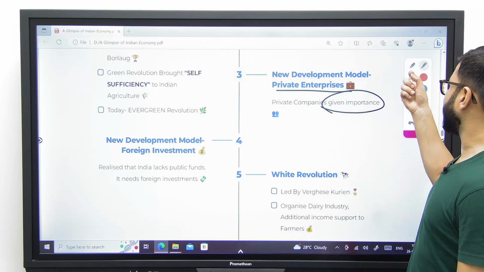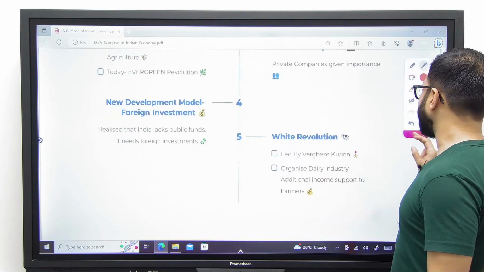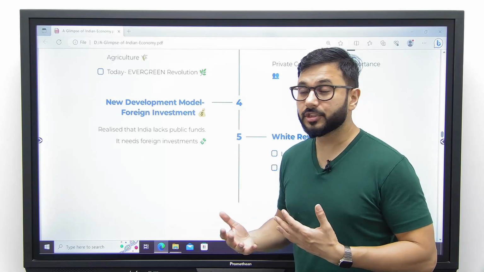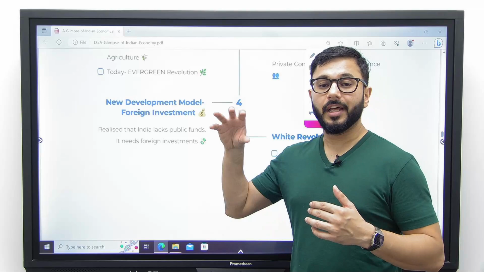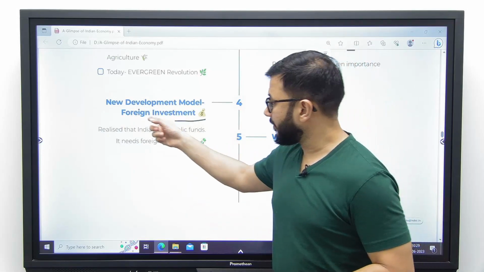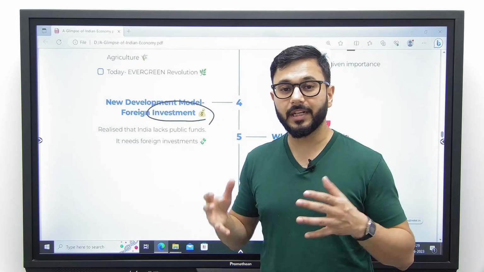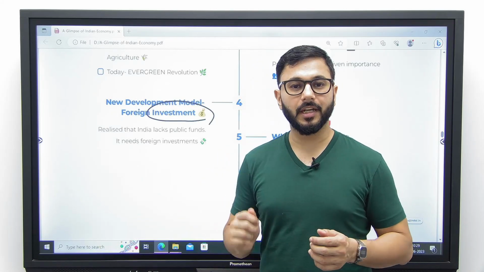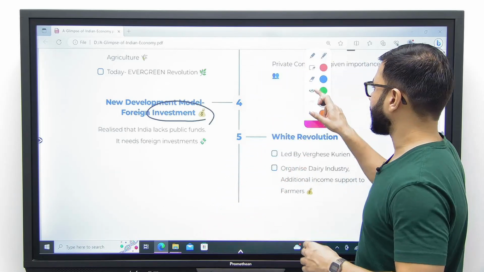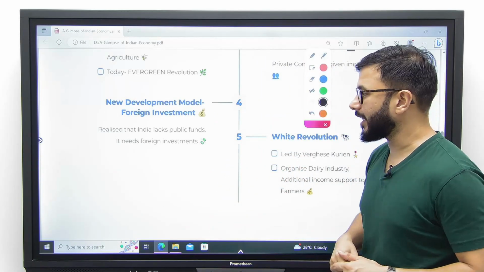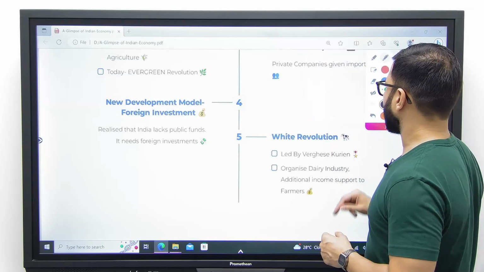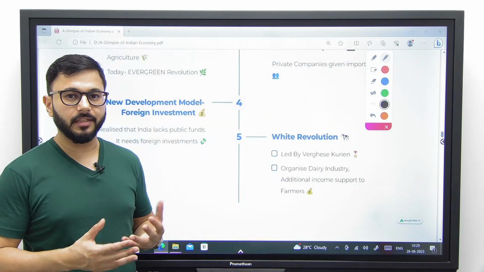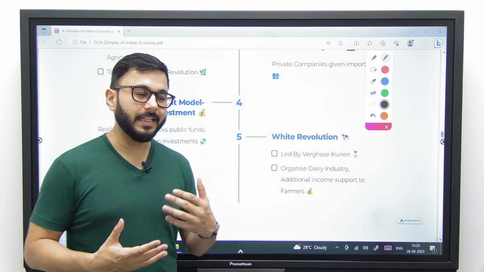Number 3, foreign investment. He also realized that we cannot keep borrowing forever. We have to give that loan back, and there is interest involved. Therefore, instead of asking for loans from various other countries, why not ask for investment? Why not tell them that India is a growing economy? It is going to do well in the next 10-20 years. You invest in India rather than loaning money to India. That was a change as to how we looked at money. Public funds could not be useful alone in creating an advanced economy. We needed foreign funds as well.